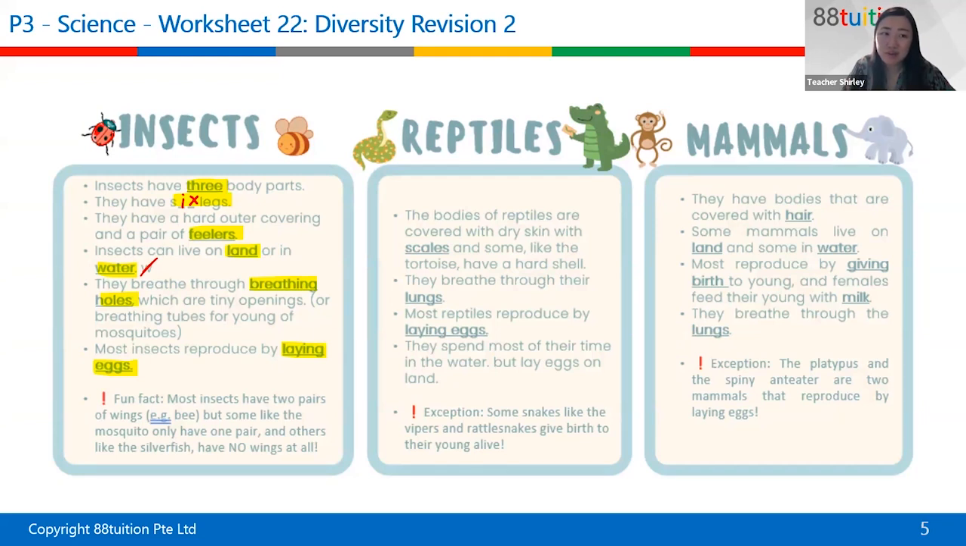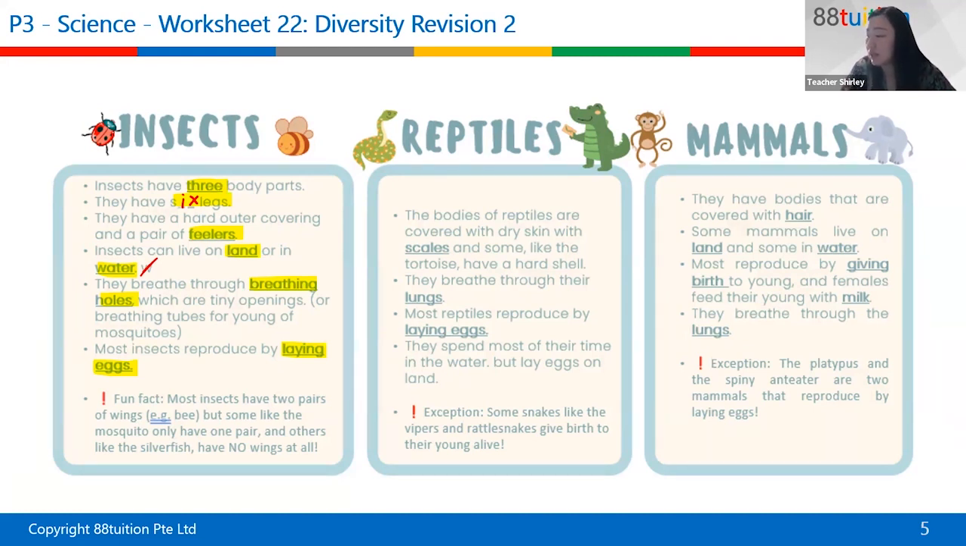Fun fact: most insects have 2 pairs of wings, but some, like the mosquito, only have 1 pair, and others, like the silverfish, have no wings at all. So it's not dependent on the number of wings, but the number of body parts and legs that determines it to be an insect. That's the special trait of an insect. Now we move on to reptiles.